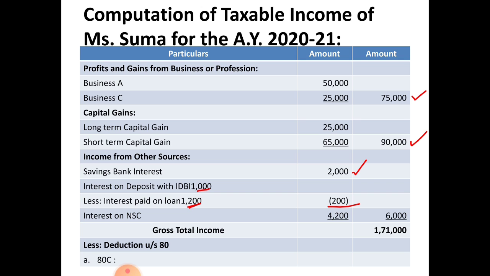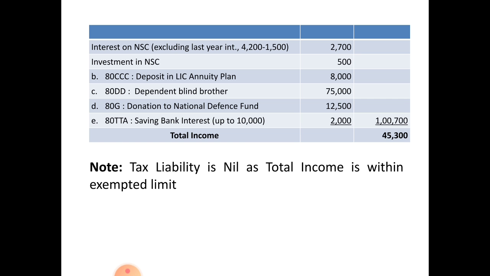First one 80C, under that 2 items are there. First one interest on NSC, you have to exclude last year's interest 1,500, that amounts to rupees 2,700, and investment in NSC 500 rupees, and you should not consider LIC premium on life of mother, because only himself, spouse and children's LIC premium can be claimed for deduction.